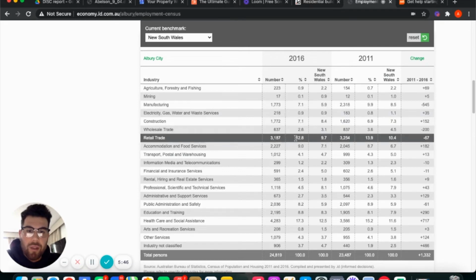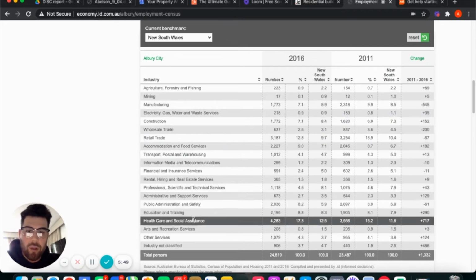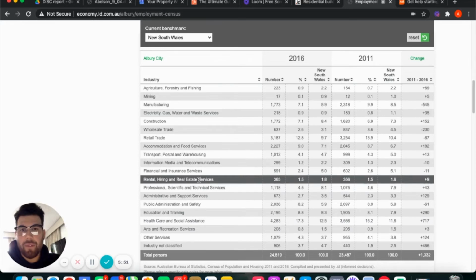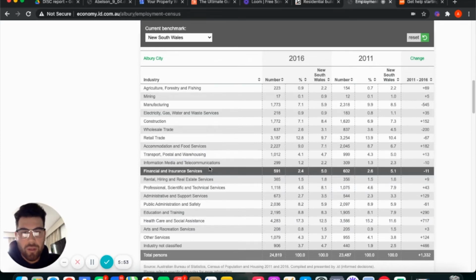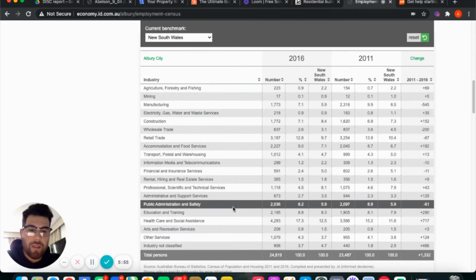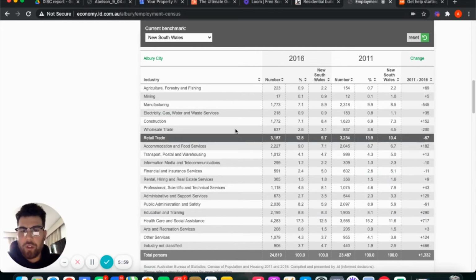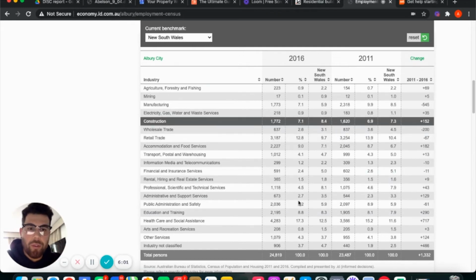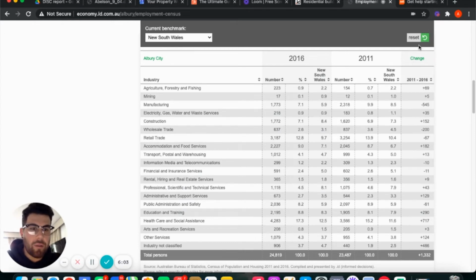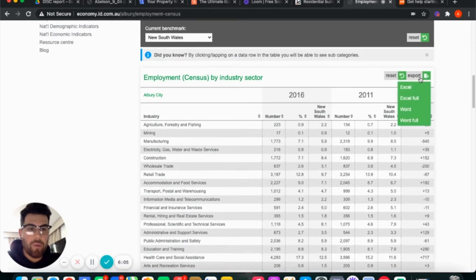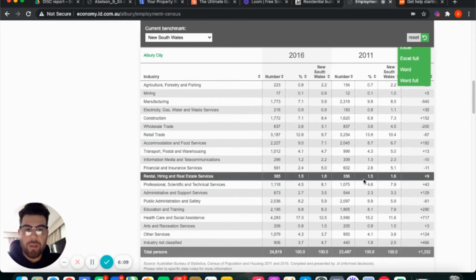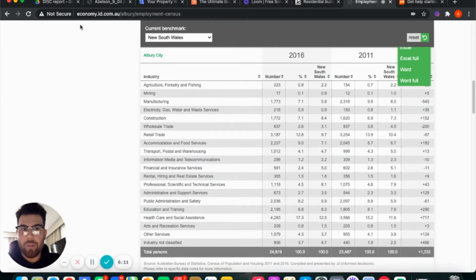And there's things that you want to be looking at for your retail and your healthcare and your education, which are massive sectors, and your financial services, and that's something that contributes massively to the economy, especially construction as well. So you get all this information, and you can actually, if I go up here, we go, export. You can put this in Excel already. Or you can copy all of this and put it on an Excel spreadsheet.